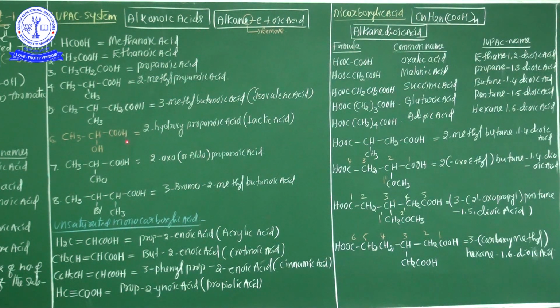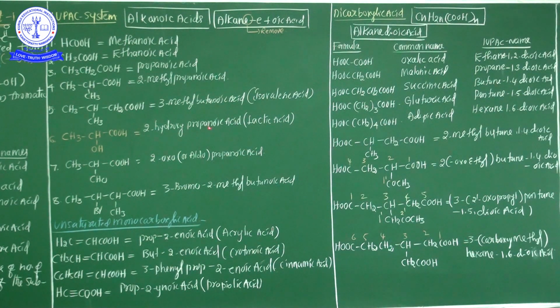The second category, the junior functional group, acts as a substituent. So here COOH group is there, OH group is there. Out of these two functional groups, COOH is the senior group and OH is the junior group. That's why the OH group acts as a substituent. So what is the name? 2-hydroxypropanoic acid. Here why 2-hydroxy? If the alcohol group acts as a junior functional group, nothing but a substituent, the naming is hydroxy.